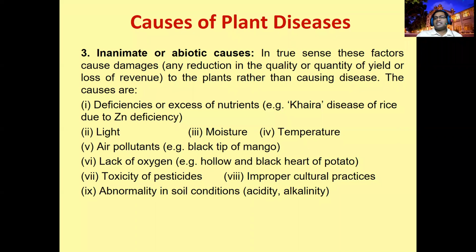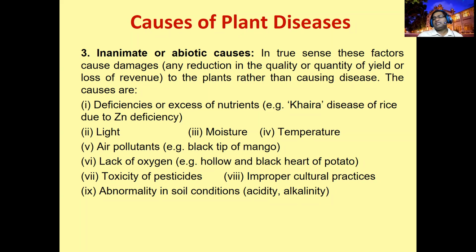But some, like scorching and other things, are confused, and that's why people tell this as also disease. But mainly we are telling it as disorders. For example, lack of oxygen: they are telling that hollow and black heart of potato, and air pollution causing black tip of mango, are diseases, but mainly these are disorders.